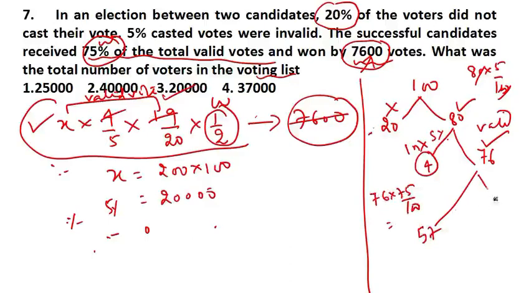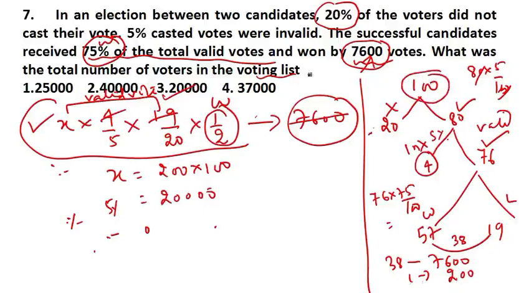Just minus this, then how much will the loser get? The loser will get 19. Now this difference is how much? It is 38. So 38 represents 7600. Your 1 will represent 200. So if 1 represents 200, what will this 100 represent? It is asking you for the total voter list. So 100 will obviously represent how much?